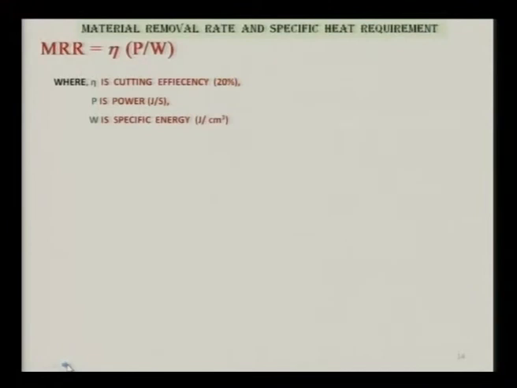Material removal rate is normally given by zeta P over W, where zeta is cutting efficiency. Now, 20% seems to be a very high value written over here. P is the power in joules per second and W is the specific energy in joules per cubic centimeter.